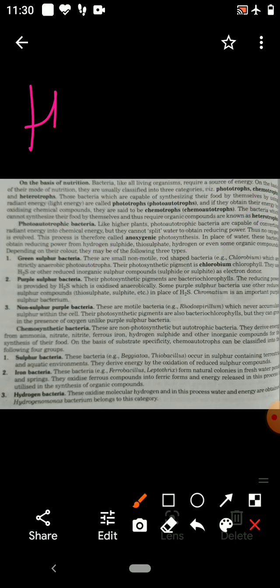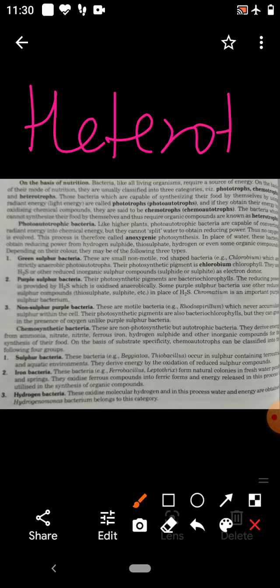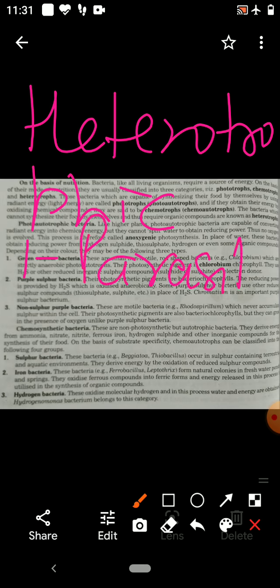Now next is heterotrophic bacteria. These bacteria are not able to synthesize their food. They are getting the food from other living organisms or from the host. These bacteria are divided into 3 categories. In that, first one is parasitic. Parasitic bacteria obtain their food from other living organisms.